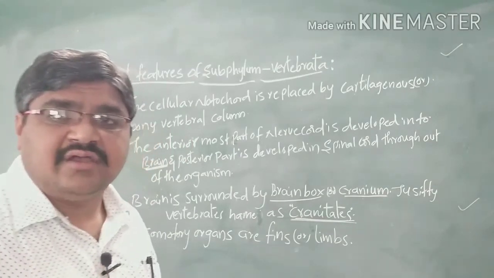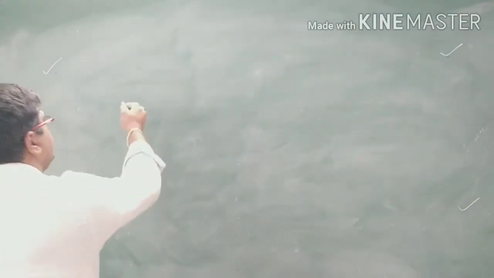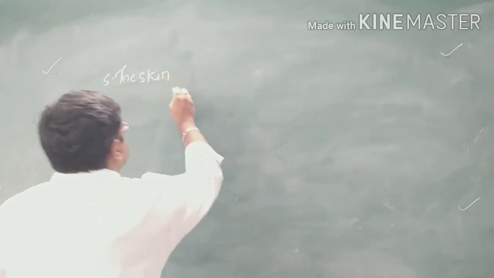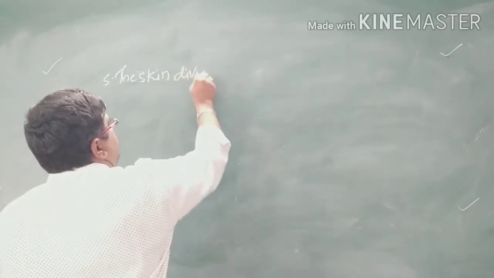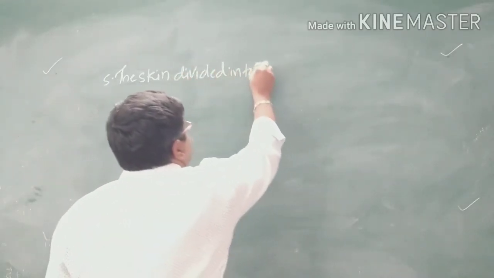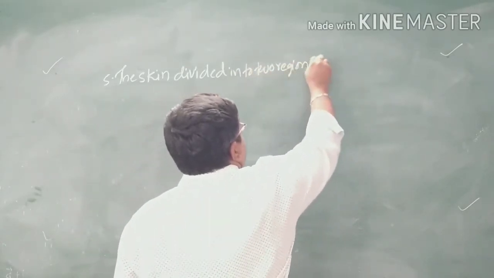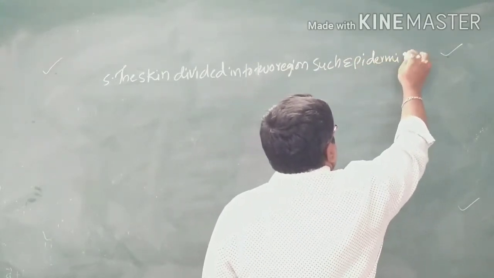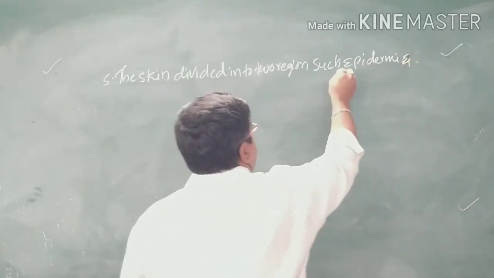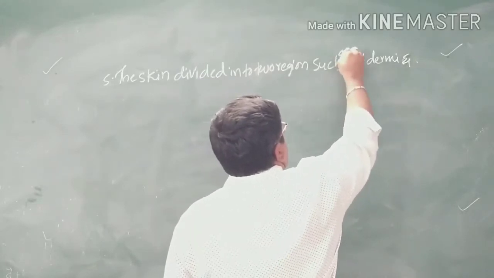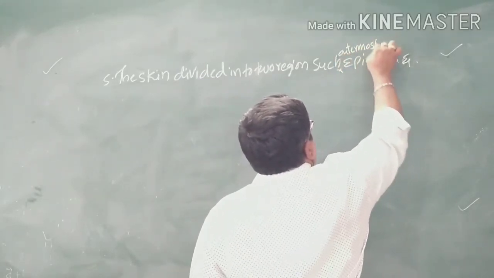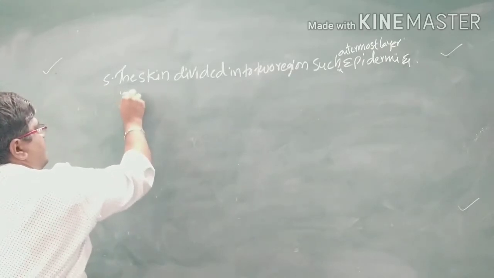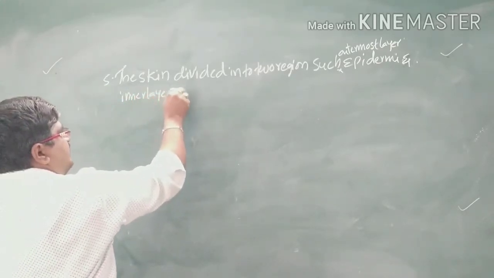Next, coming to the fifth one: the skin is divided into two regions, such as the epidermis, the outermost layer, and the inner layer, the dermis.